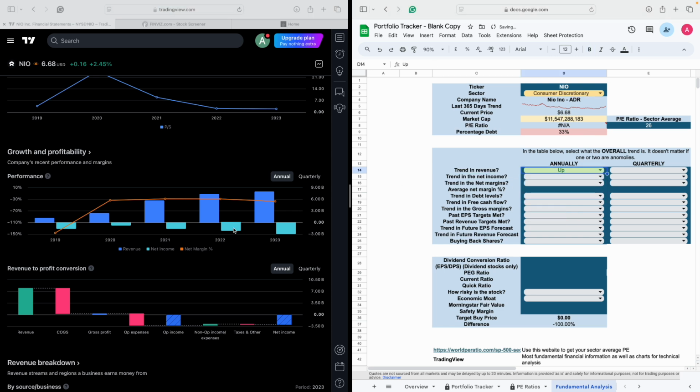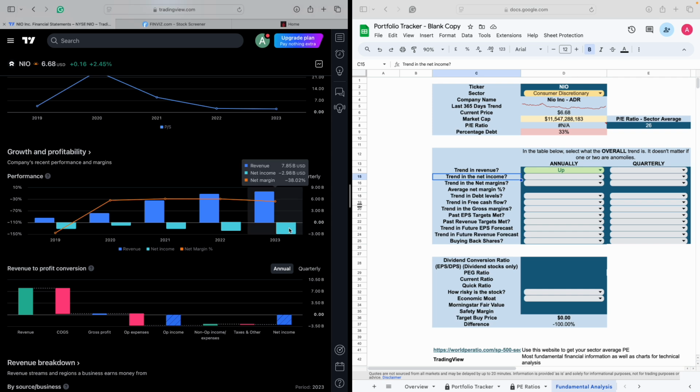So it's up. But one thing to note, if you look at the numbers, the net income is all negative, and the net margins are negative as well. If I next look at the net income, it's all below 1, so it's negative. They're making a loss, this company, and over the last few years it's been down, further down, further down.